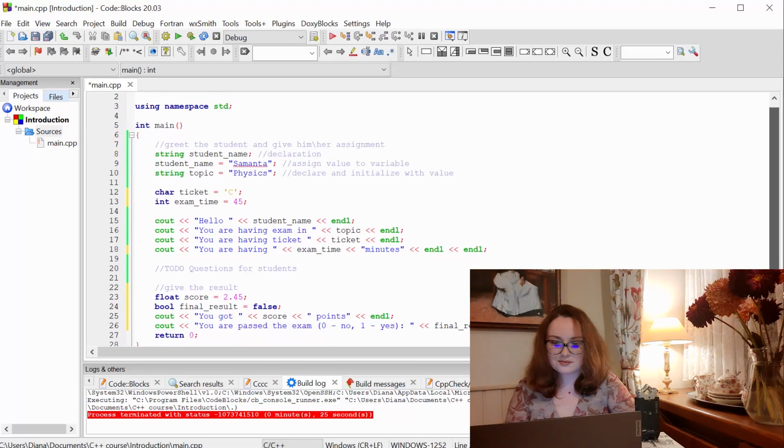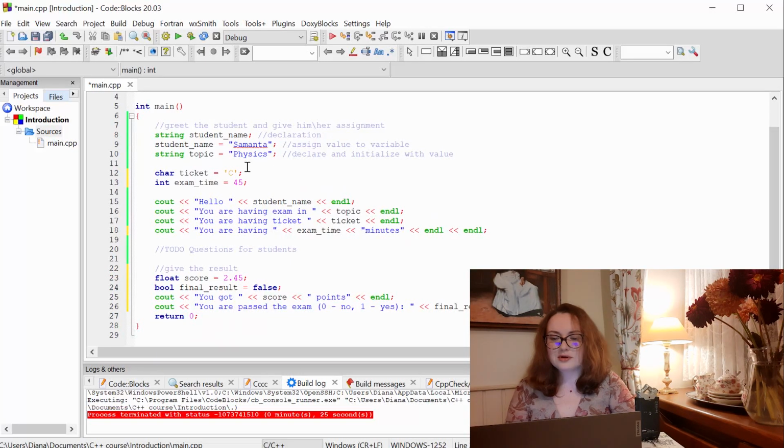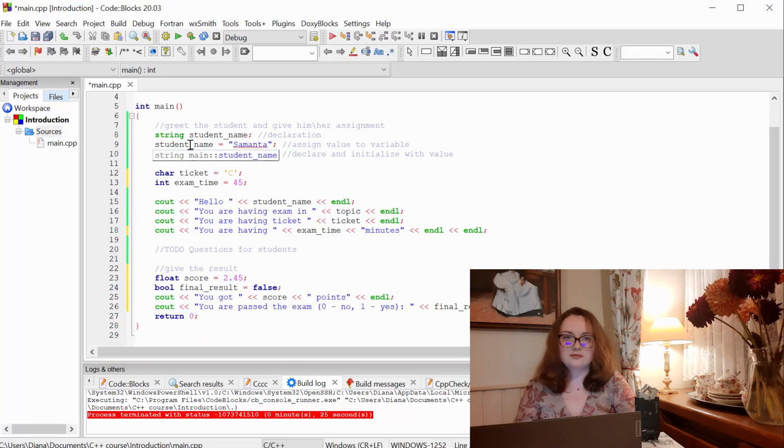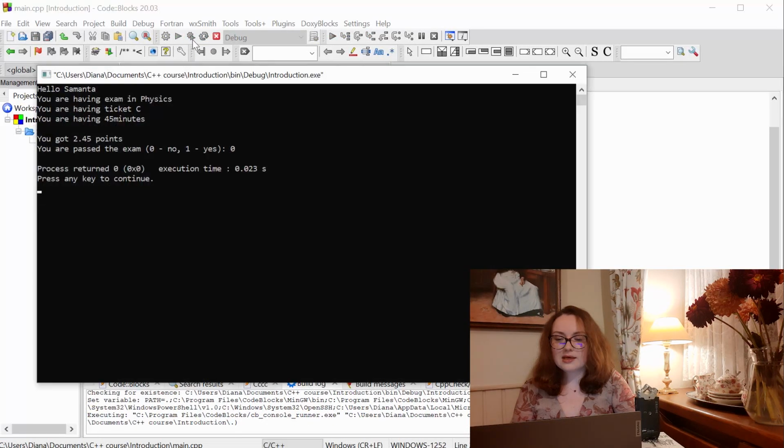What we have here: in the first part of our program, we greet the student. We created a variable for the student's name, for the exam topic, the ticket he or she is going to have, and the amount of minutes he or she is going to have to finish the exam. And for the second part of our program, we created variables to store the final score of our student and the result of the exam, if he or she passed or failed. You can see that we initialized all variables or assigned some value to them, and now let's finally build and run our program and see our result.